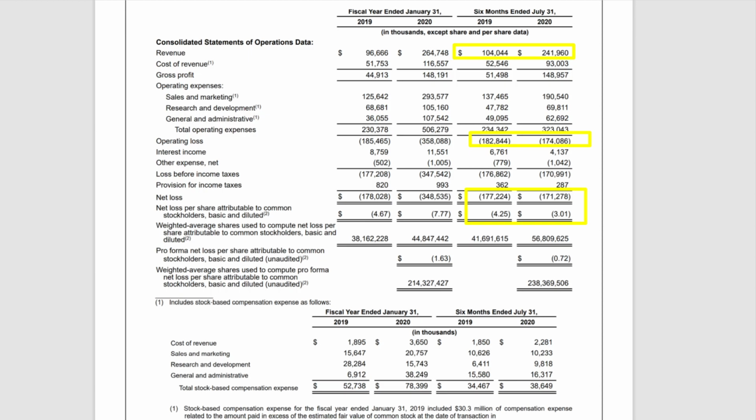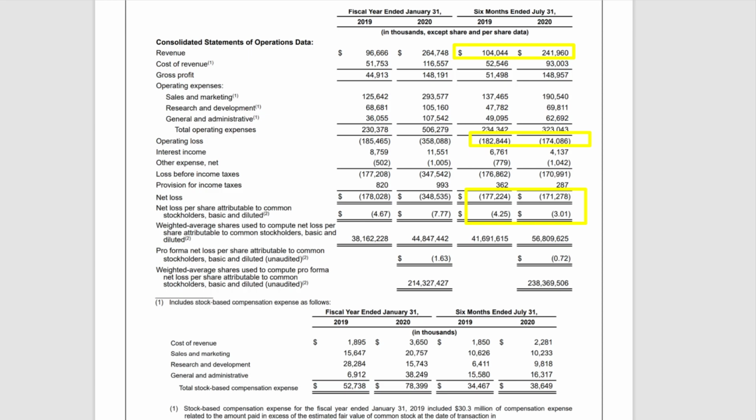However, we do run into some issues when we look at the fiscal year ending in terms of an operating loss and their net loss. So for the fiscal year of 2019 to 2020, they had a net loss increase of $4 per share from $4.67 to $7.77. Overall, 178 million to 348 million.